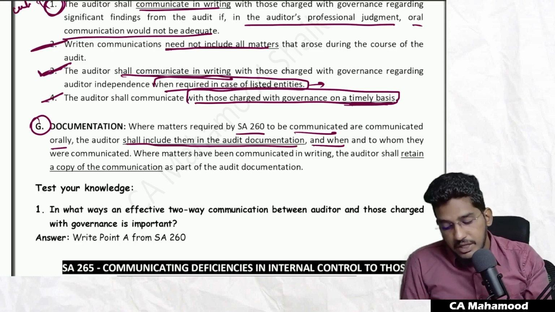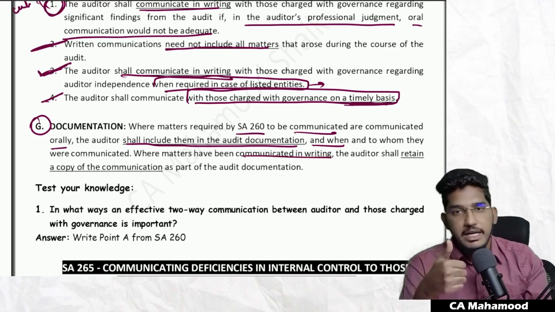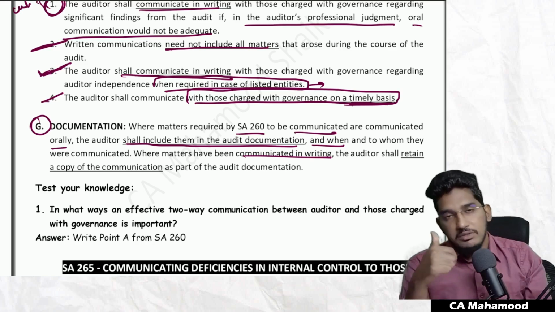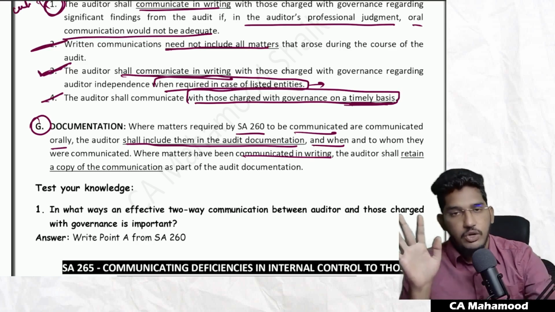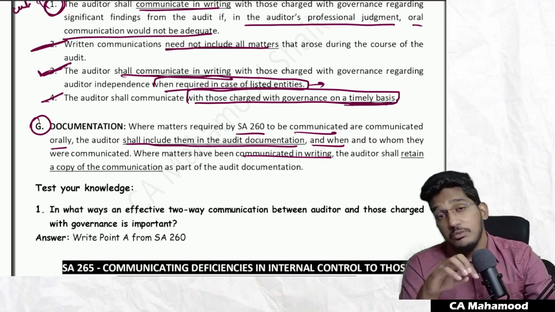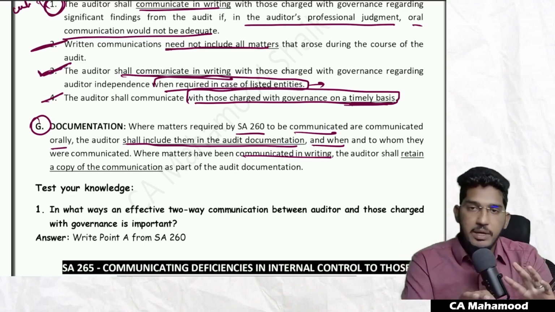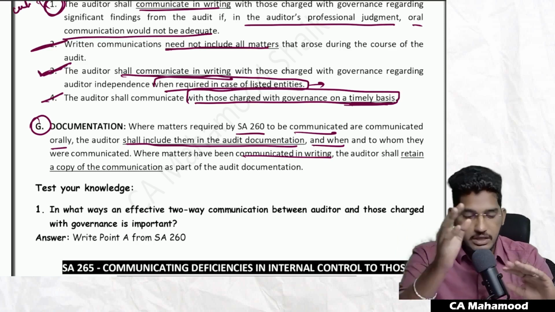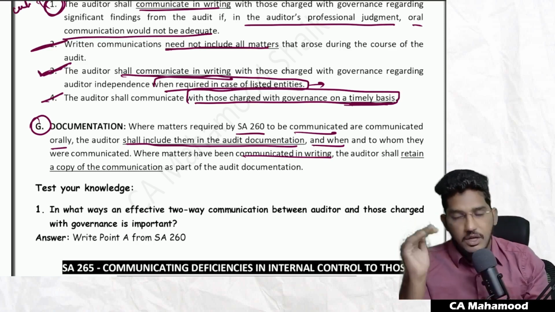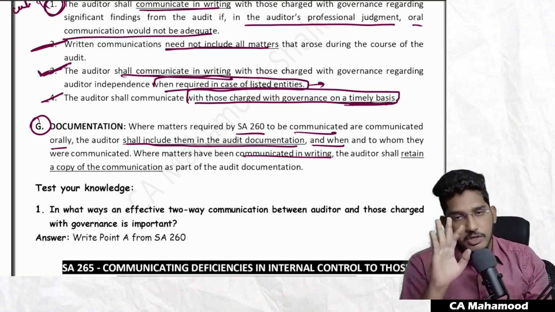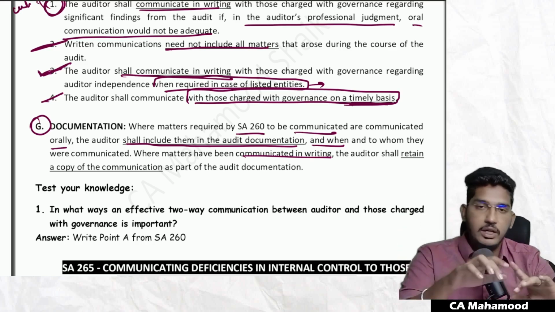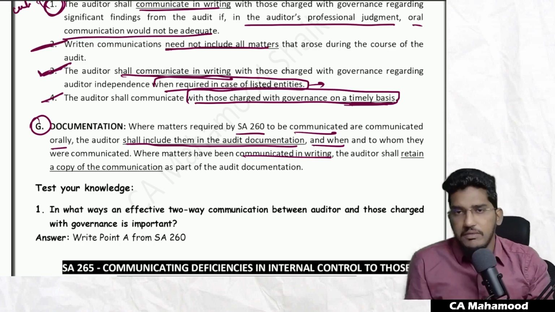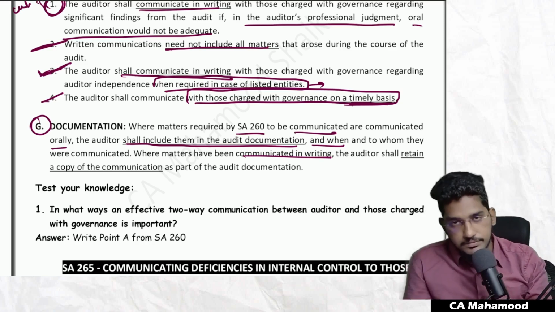Where matters have been communicated in writing, the auditor should retain a copy of the communication. Nothing but if you are communicating in a letter format, one copy of the letter you will send to those charged with governance, one copy of the letter you will store in the audit documentation. However, if you have communicated orally, you have to put it down on paper what you have communicated orally, then you have to store that in documentation. So if you do written communication, one copy you will place in the documentation. If you do oral communication, you will once again record it in writing and store it in your documentation. Whatever it is, everything needs to be stored.